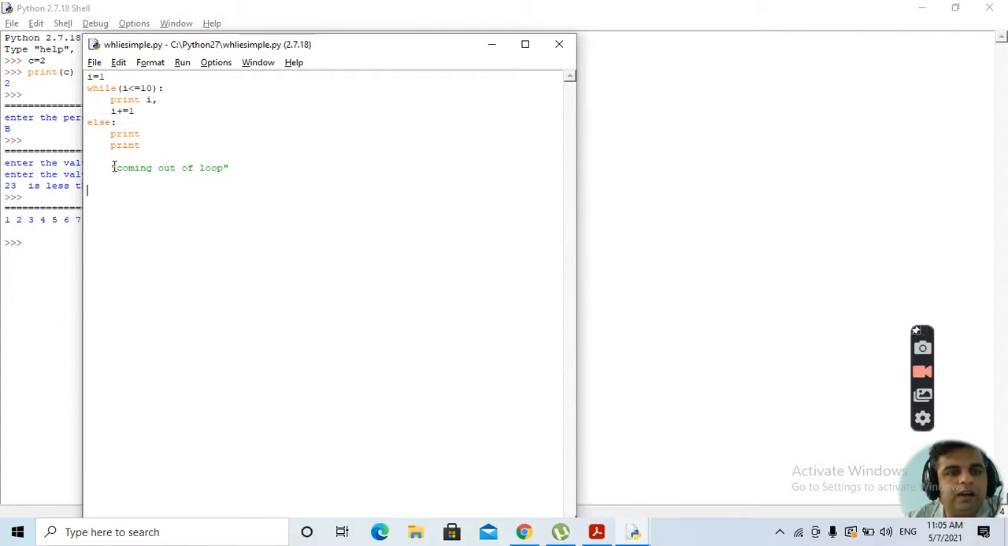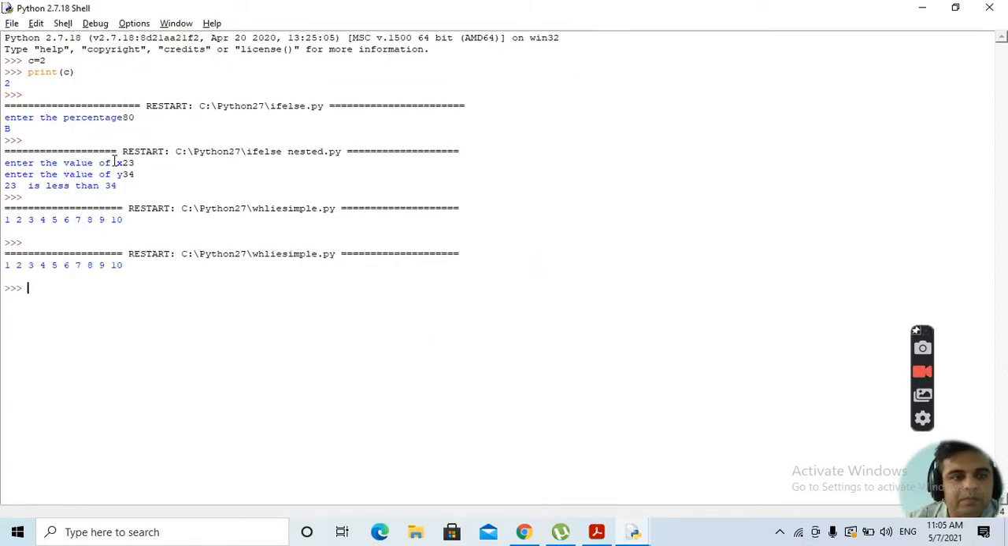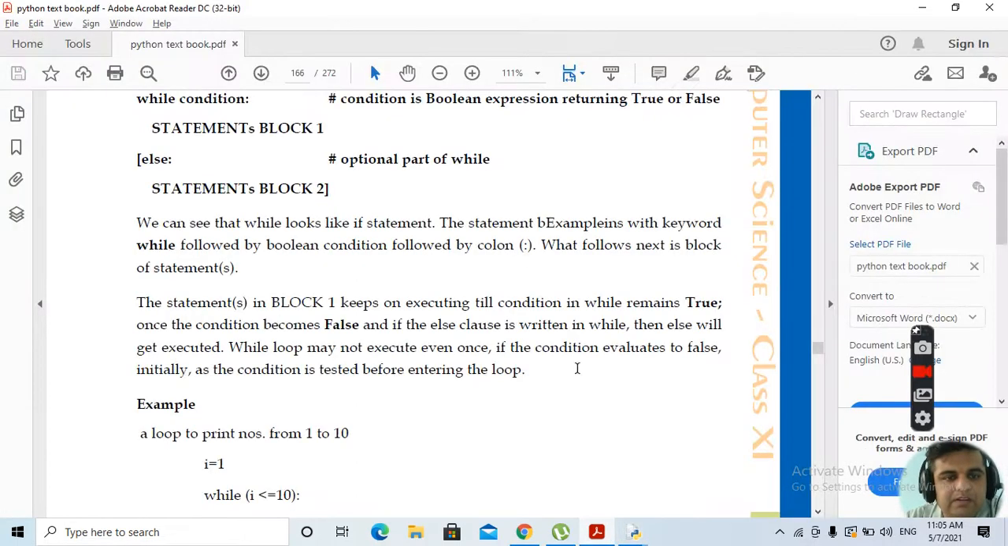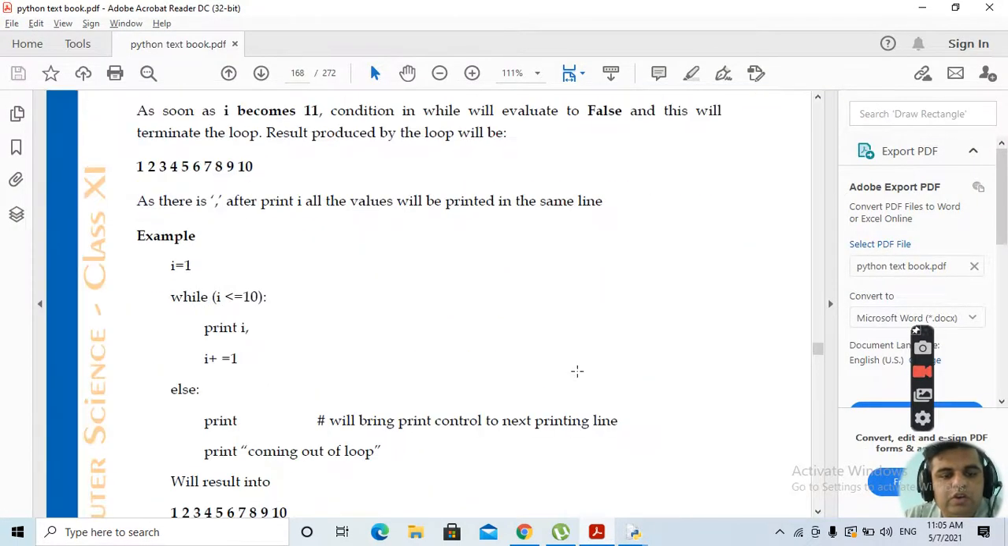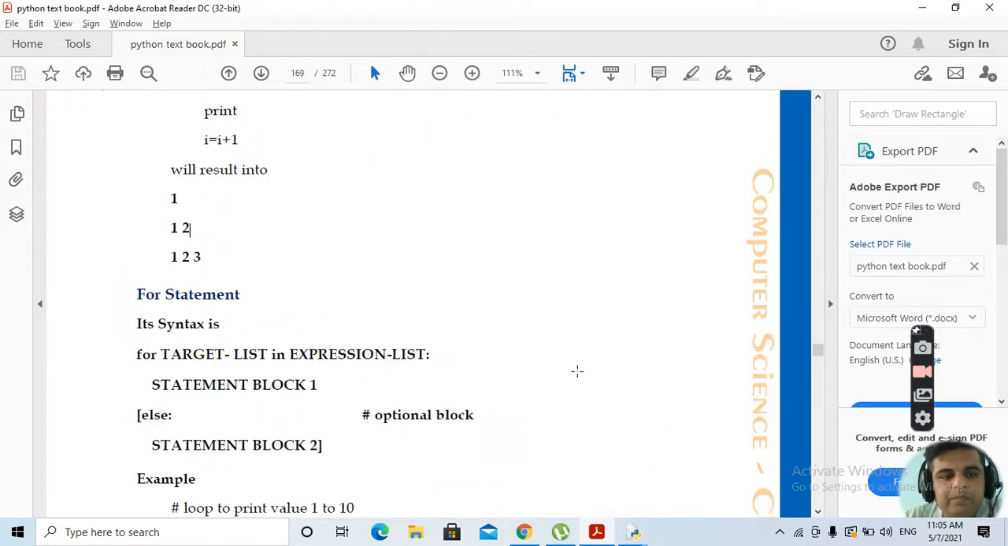So we'll be writing this. Okay. This is how this will work out. Then we have, after while statement, we'll be looking at one of the examples of the for statement.